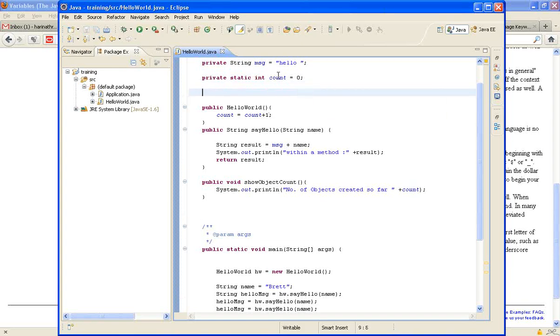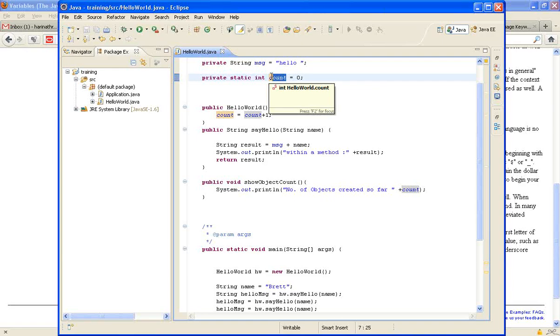Always give a variable a meaningful name, even if it means adding a few extra characters. Instead of count, I could have named this just C, but in the future when you go back and look at the code, you will not understand what this C could be. If I make this count, then by reading the variable name I sense that, okay, this is for counting something. So the variable name should be proper.